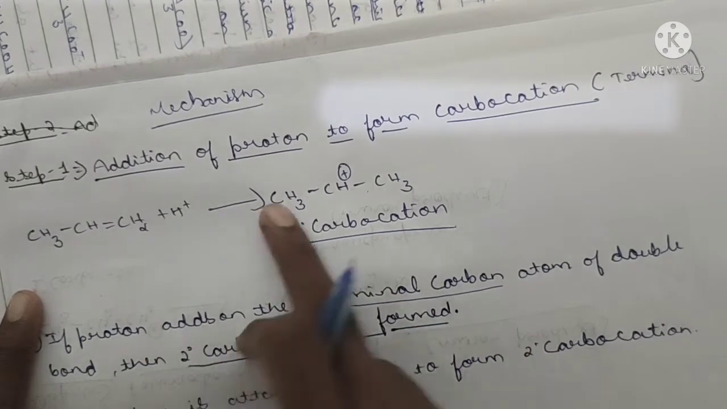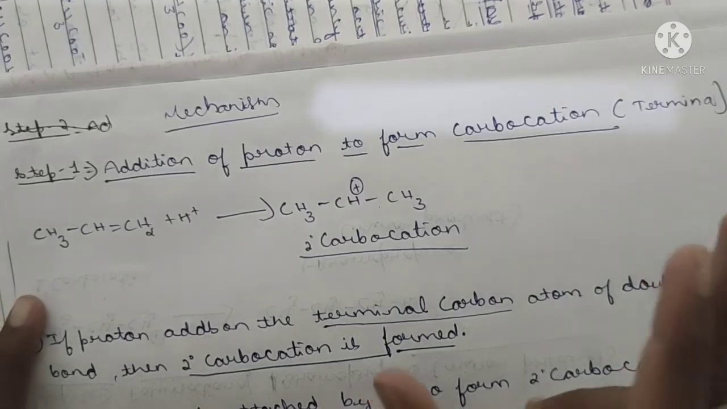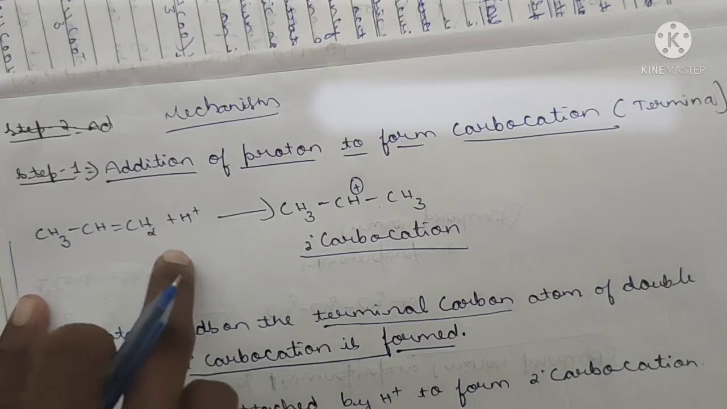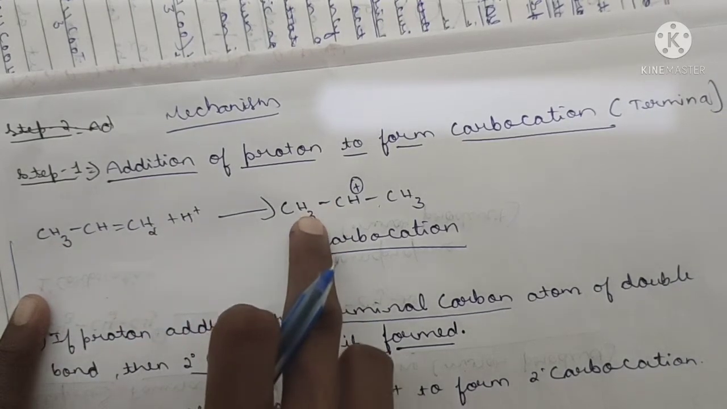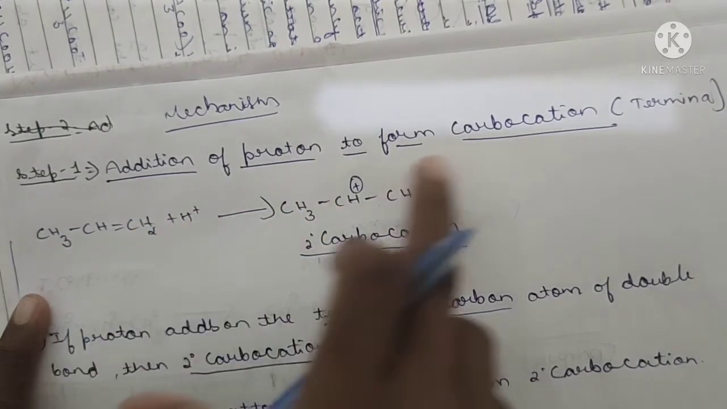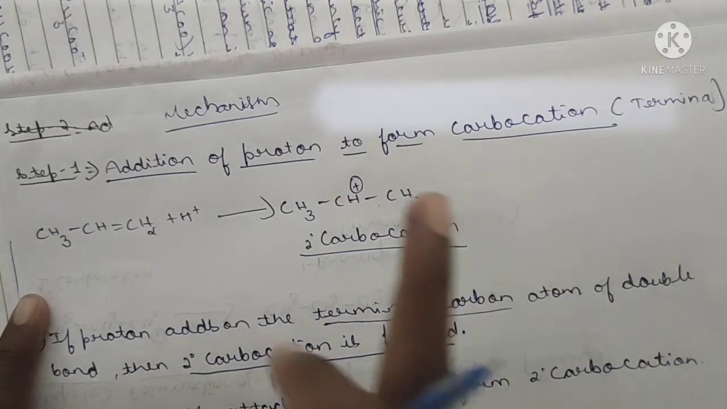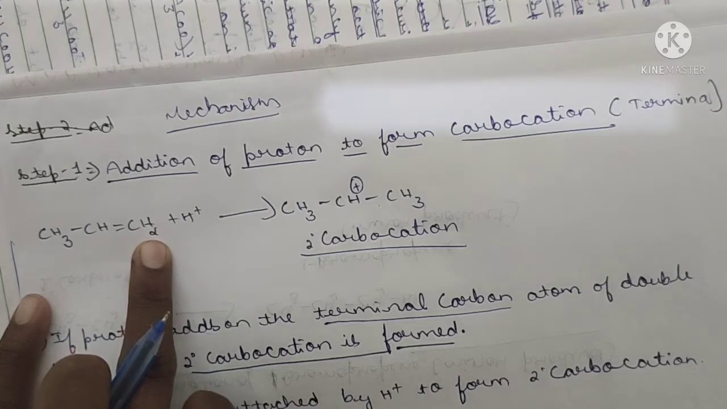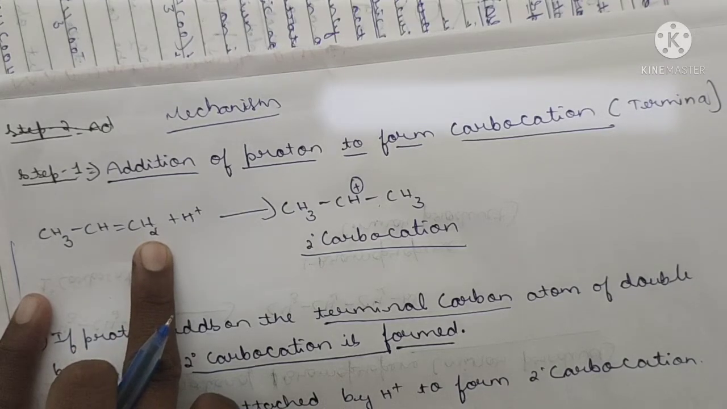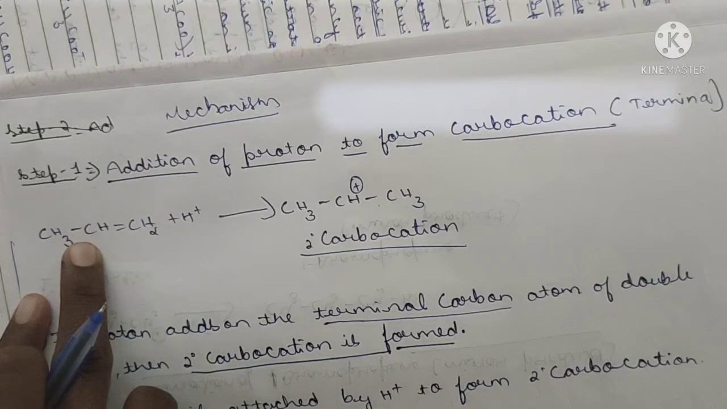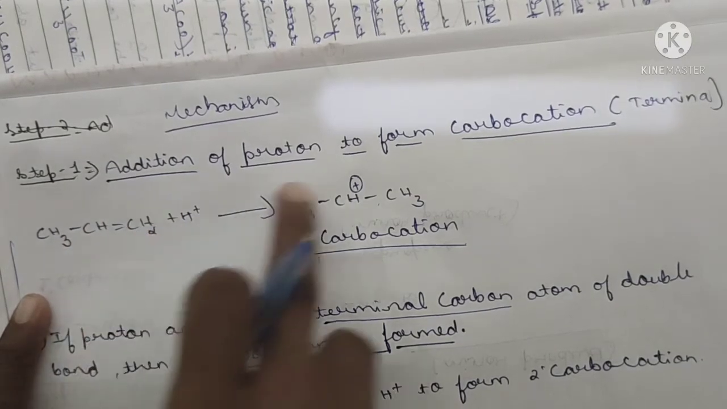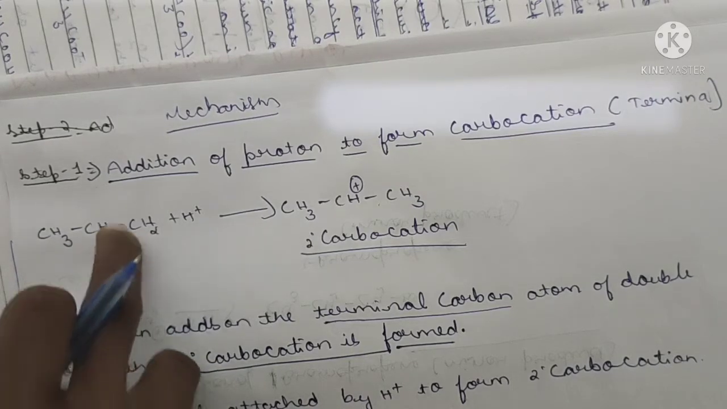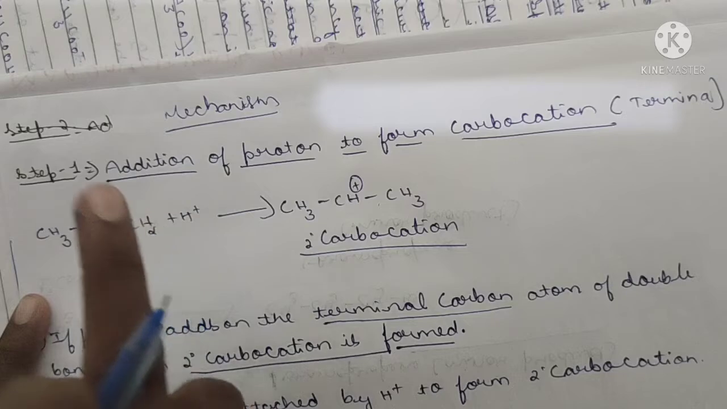Now what happens? Addition of proton to form carbocation. While this proton goes and attaches to the CH2, there will be formation of CH3, CH, single bond, CH3. Clear? Why? Because this H plus goes and attaches to the carbon with the maximum number of hydrogens next to the double bond. This we cannot, because it contains the least number of hydrogens when compared to this. So the hydrogen goes and attaches to CH3. Here one bond from the double bond shifts on top of the CH, that is a plus.